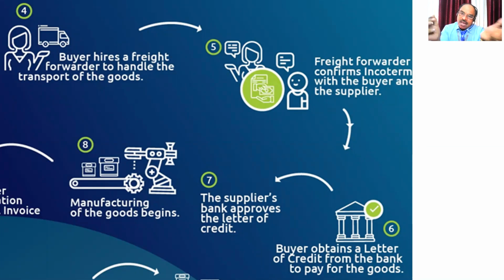So I will fix it as FOB. FOB means Cynthia is ready to take the payment of transporting the goods from Sydney to Canada. That is Cynthia's role.